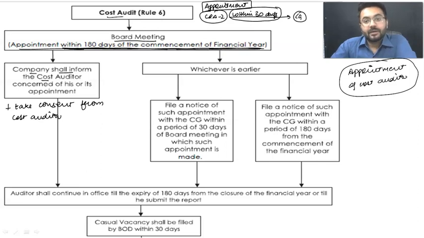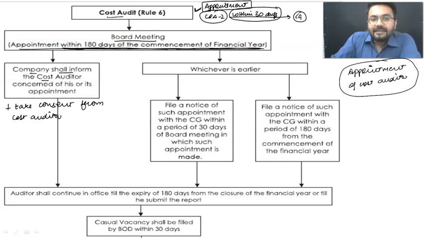Moving ahead, talking about the next part. Whenever it comes to any appointment, whether the previous auditor has resigned, died, or been removed, whenever you are doing any kind of fresh appointment, we need to file form number CRA2 within a period of 30 days from the date of appointment.